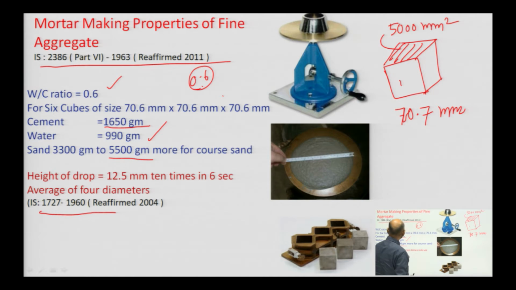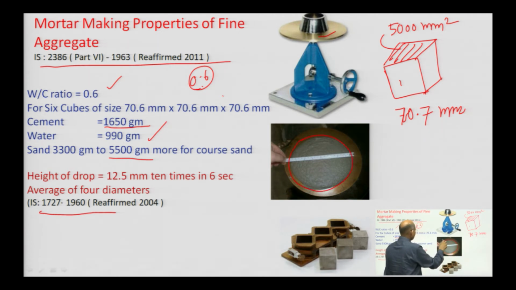The procedure is given in 2386 part 5. Then you give 12.5 mm drops, 10 times in 6 seconds. Like this you give these rotations, and the mortar is going to spread on this plate. So, this diameter you have to measure.